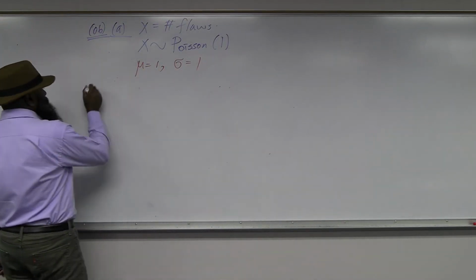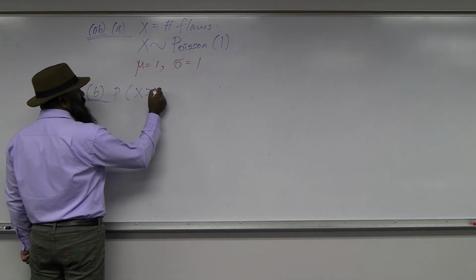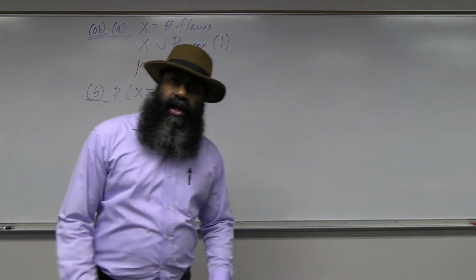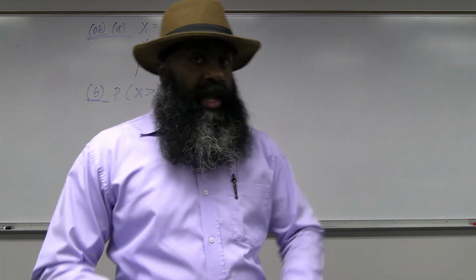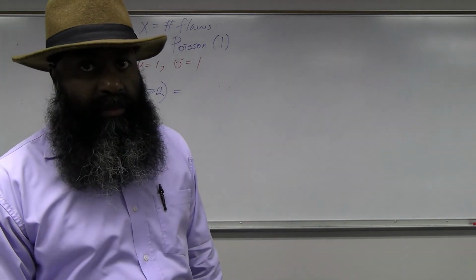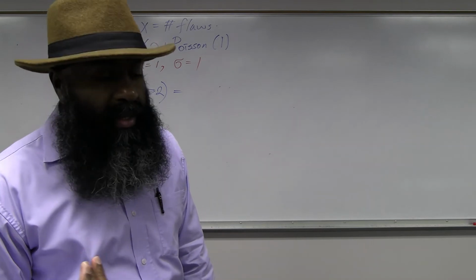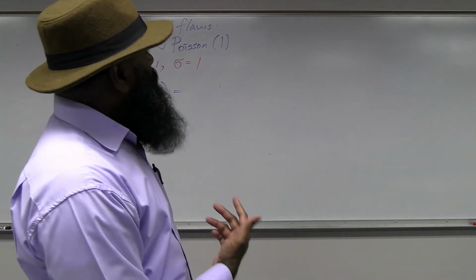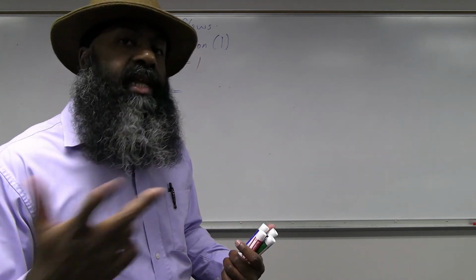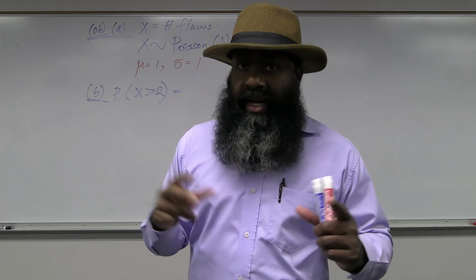Choose one of them, and I need the probability that x will be greater than or equal to 2. Now, can you find this probability straight away using your calculator? The calculator doesn't have an option for the right-hand probabilities with Poisson CDF. Poisson CDF will only calculate left-hand probabilities. Okay. So, I have to first calculate a left-hand probability. What is that probability? The Poisson distribution is a discrete probability distribution.